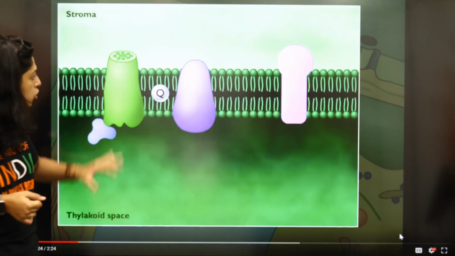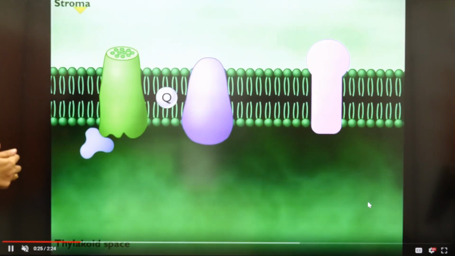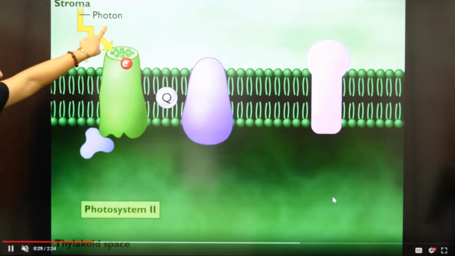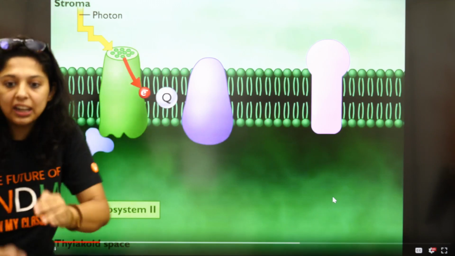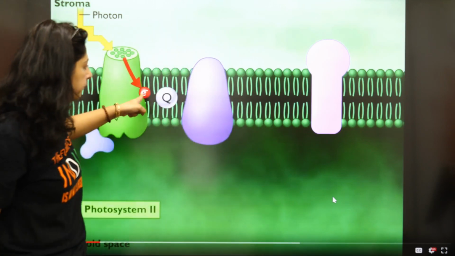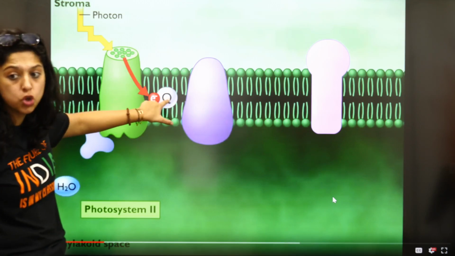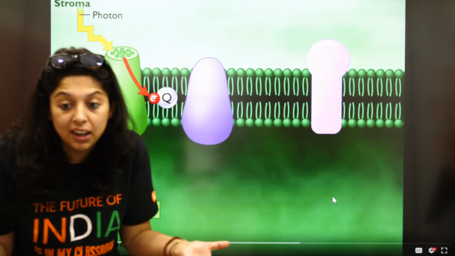Is it clear? So let us see now. It will take the light. देखते हैं अभी. See, light आई. Light is traveling in the form of photon. Can you see light is traveling? अब जैसे ही light आई, light ने क्या किया? The moment the light falls on the photosystem, did it release an electron? And is the electron going to plastoquinone? What is plastoquinone? Electron carrier.